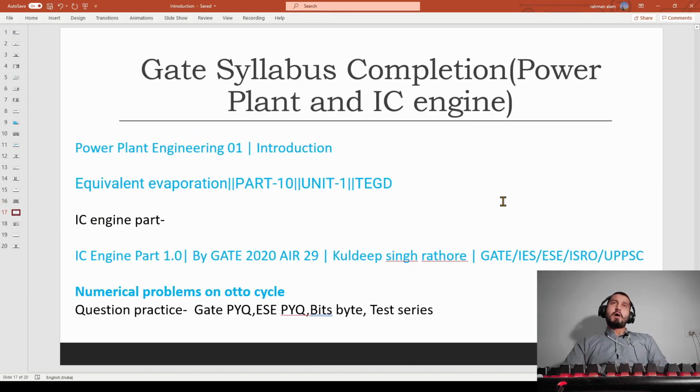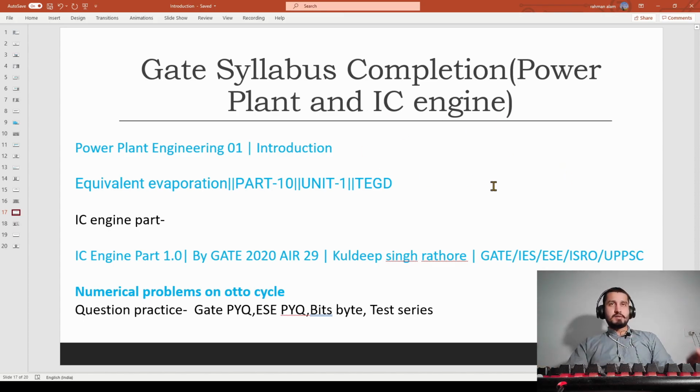Now let's see the next subject. The next subject will be power plant and IC engine. These are different subjects, but I have combined them because all the cycles come in interconnection. In a power plant question you will also see the Otto cycle. Let's say there is a matching type question, then you will not be able to discriminate whether it is a power plant question or an IC engine question. That's why I have combined both, because these both depend on the cycle type, like Rankine cycle, Otto cycle, diesel cycle, Joule cycle, Brayton cycle, and so many others, Atkinson cycle.